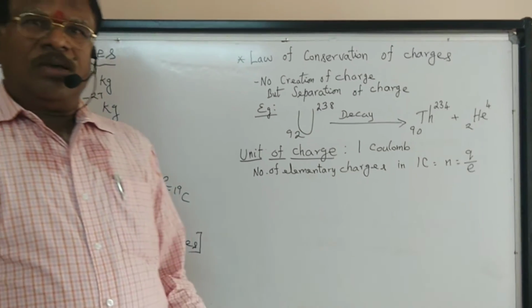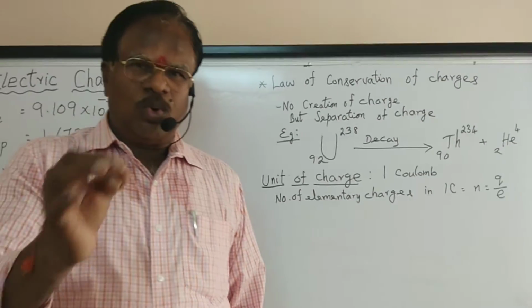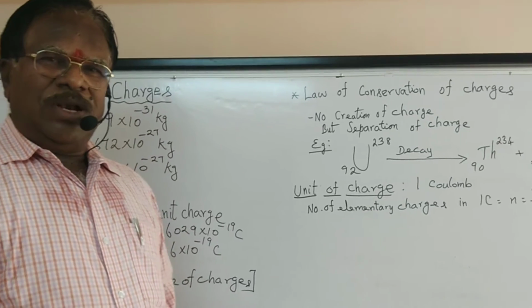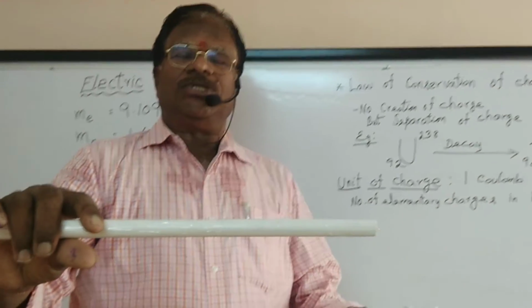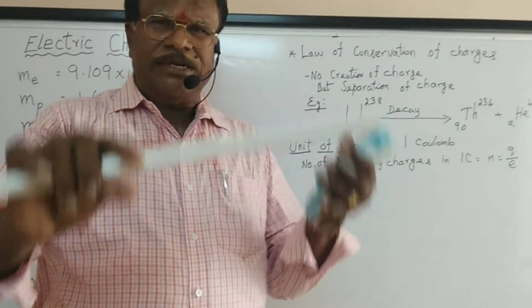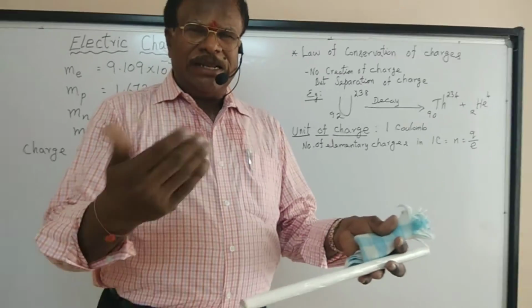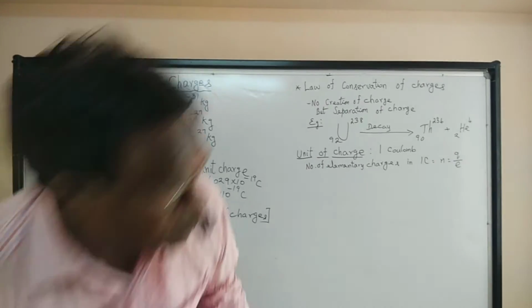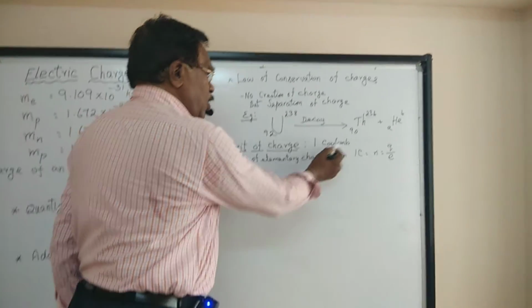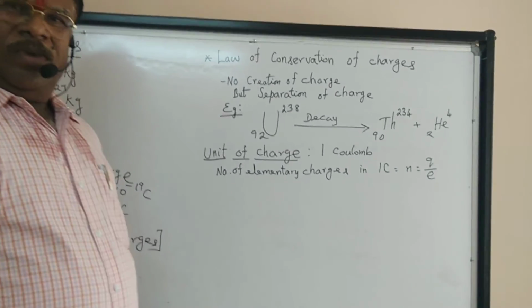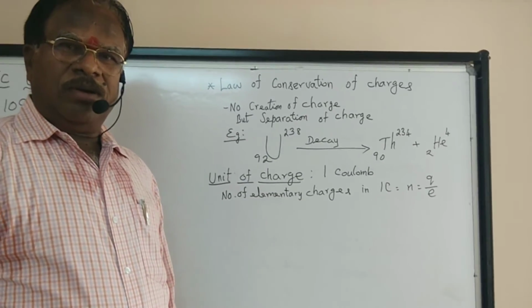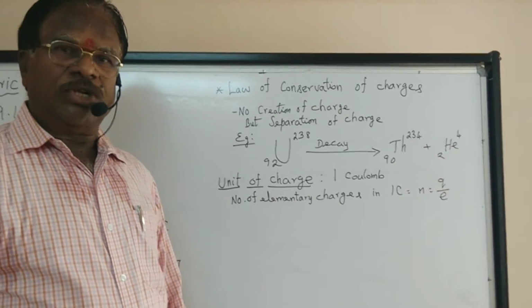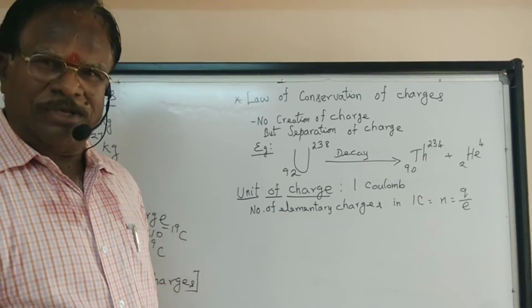Now I told you the unit of charge is coulomb. Suppose this body carries a charge of 1 coulomb. What does it mean? Let us consider it as a problem. Now look here, my dear children. The unit of charge is 1 coulomb. Suppose there is a question: how many electrons constitute minus 1 coulomb of charge?